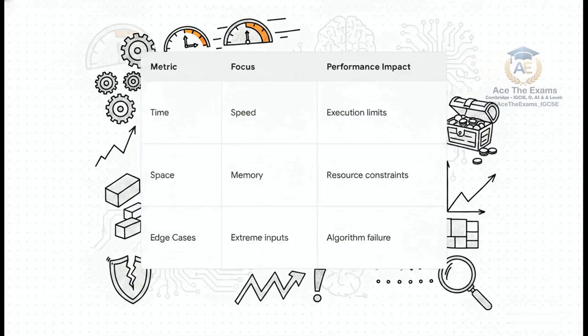Let's look at this evaluation table here. Time complexity. How fast does your algorithm actually run? If you declared inefficient variables inside a nested loop, your time complexity explodes exponentially, and your system performance drops. Space complexity. How much memory does your program consume? If you declared massive global 2D arrays when simple local variables passed by reference would suffice, you are wasting precious memory space, which the examiner will heavily penalize in an evaluation question. Edge cases. How robust is your solution when faced with extreme, unexpected data inputs? Addressing these 3 metrics explicitly in your extended answers demonstrates that profound connected conceptual understanding that the Cambridge syllabus essentially demands from its top scholars.